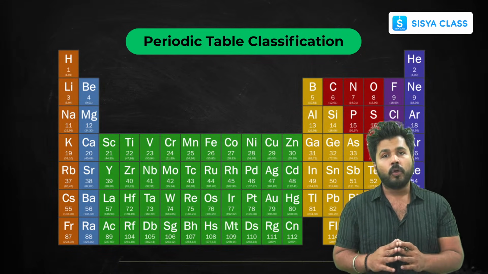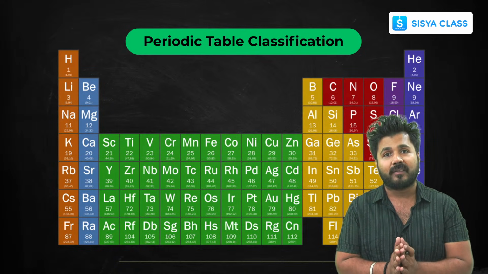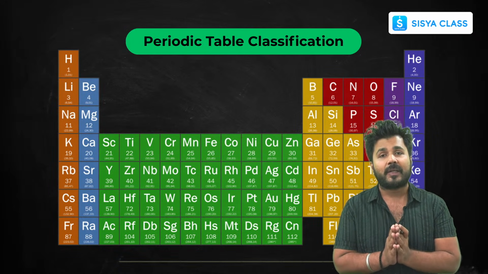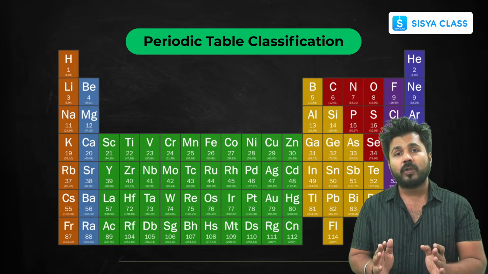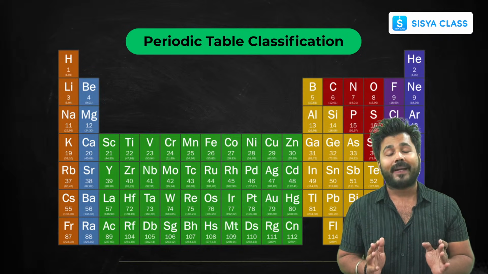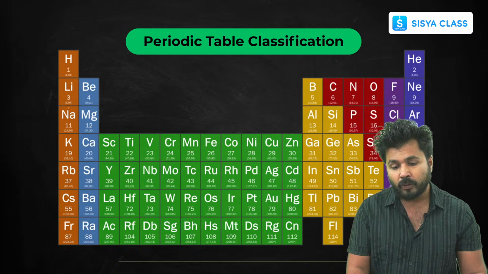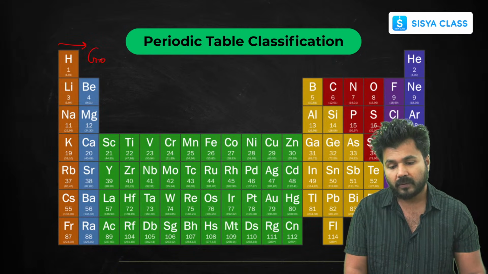Now you all must have seen this periodic table. This chapter has been omitted from your 10th board exams, but this periodic table is very important for each one of the chapters of chemistry, especially in your class 10th. Now why have I shown you this periodic table? Just to give you the basics about what metals and non-metals are and where they are placed in the periodic table. So now, as you can see in the periodic table, these are your groups, 1 to 18, and these are your periods, 1 to 7. All of you might be knowing this.